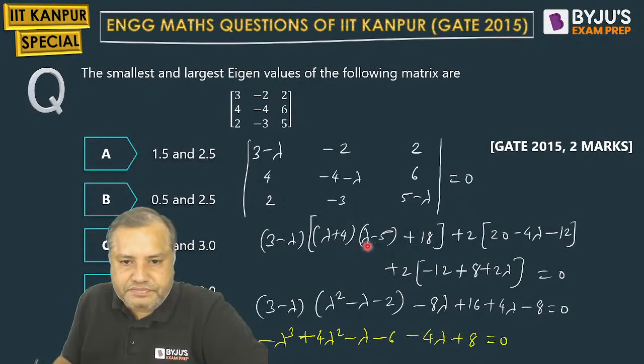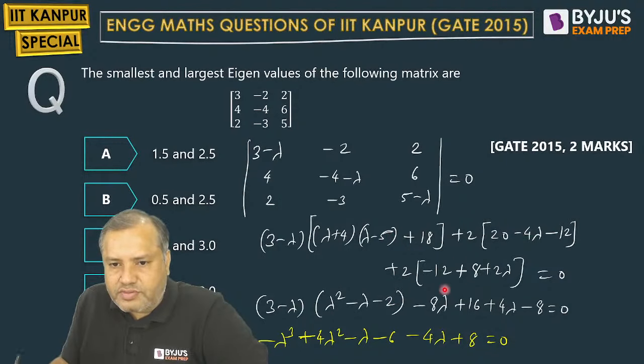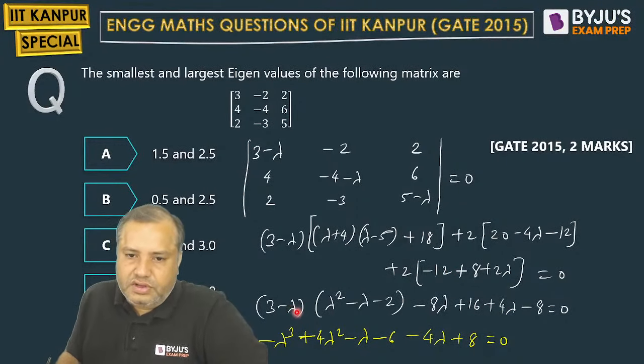Lambda square. Minus 5 lambda and 4 lambda will be lambda. Minus 20 plus 18 is minus 2. Plus 2. Then minus 4 lambda into 2 is minus 8 lambda. Then we have 8 2s are 16. Good. 2 lambda into 2 is 4 lambda. And minus 4 into 2 is 8. So students, it is minus lambda cube.